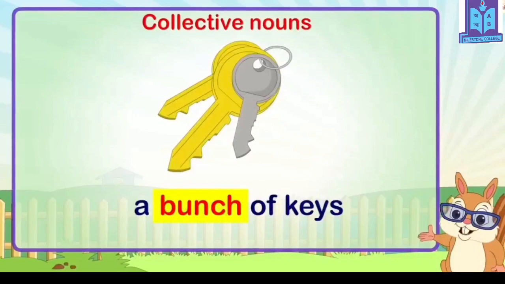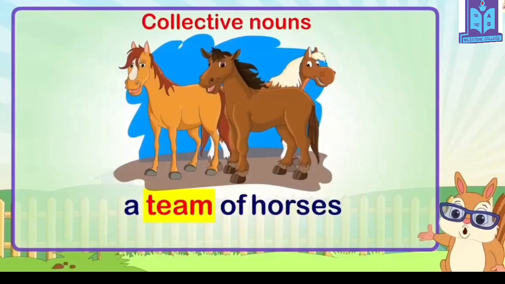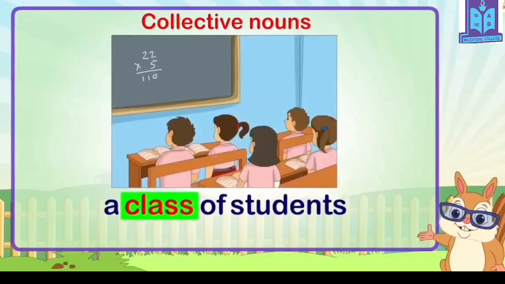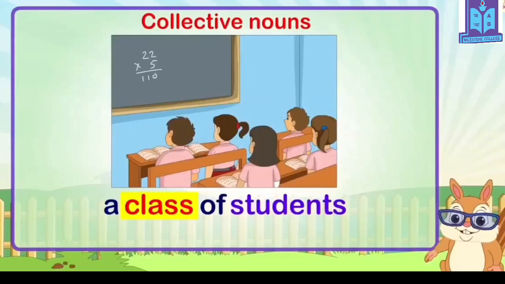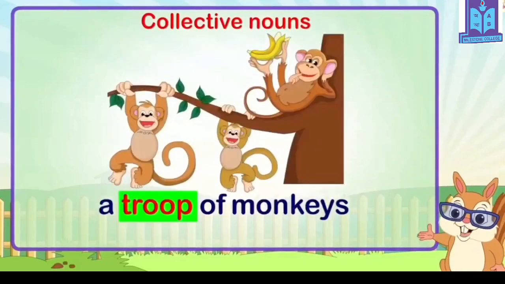Bunch is a collective noun which refers to a group of keys. Team is a collective noun which refers to a group of horses. Class is a collective noun which refers to a group of students. Troop is a collective noun which refers to a group of monkeys.